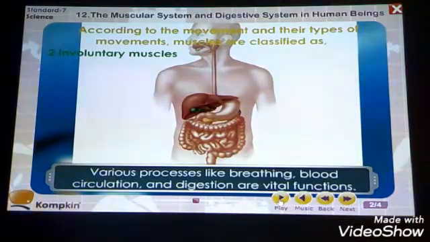Similarly, we breathe anyhow. Whether sleeping, walking or dancing, every time we are breathing. Breathing takes place with the help of our lungs. So at that time, the lungs are called involuntary muscles, which are not in the control of a person.